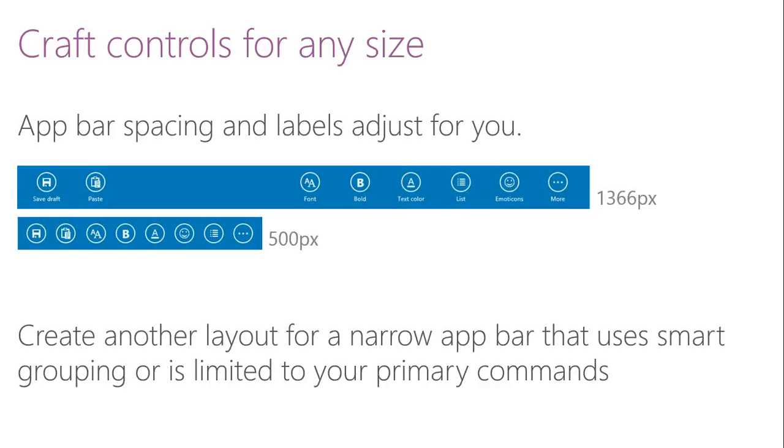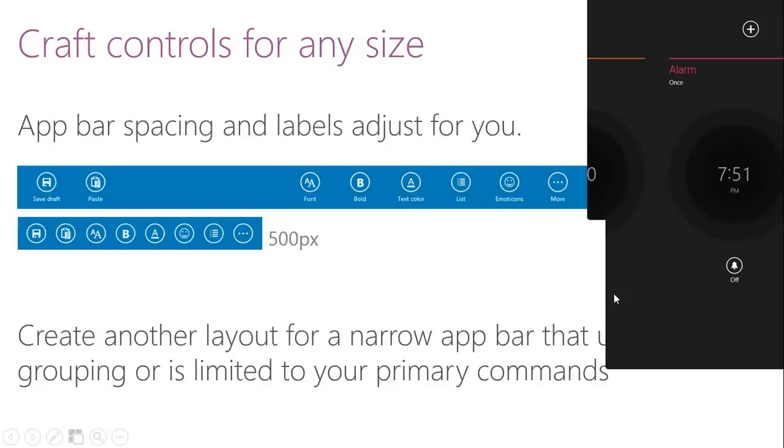On the screen you can see the above layer is on a larger screen, which is 1366 pixel, and below it is on a smaller layout, which is 500 pixel, and you can see the difference in the controls, right? Over at the top, the sizes are bigger. There are fonts or text available below the buttons, but on the smaller one, they are not.